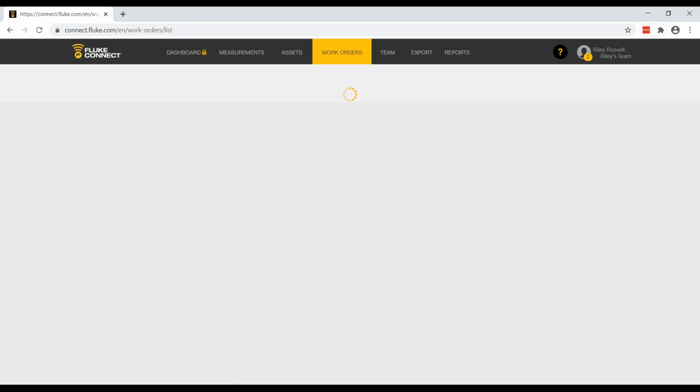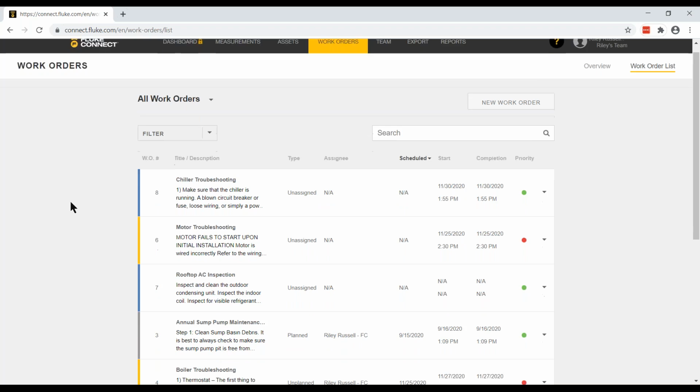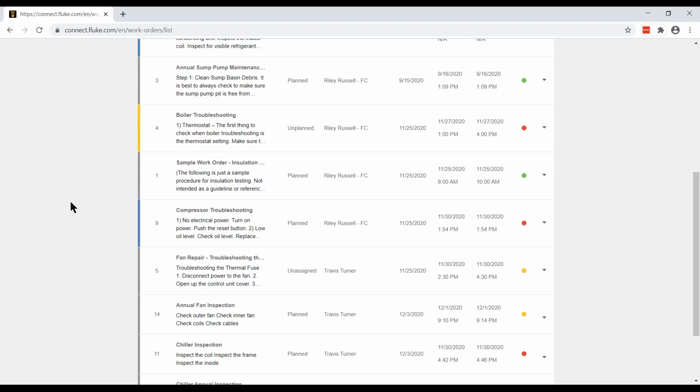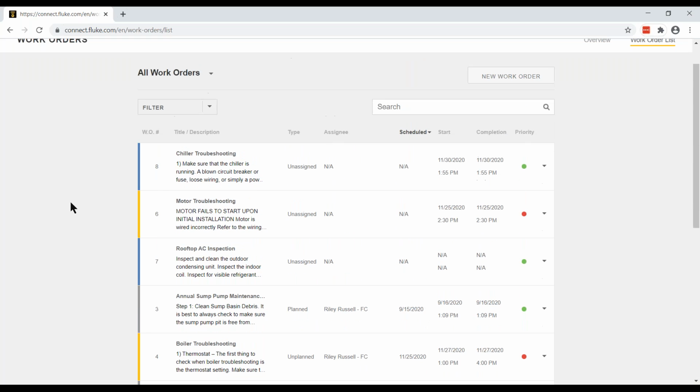The other option is to go in and look at the work order list, which will give you much more detailed information about all of the work orders. And because this is a web application, it's always a good idea to click the refresh button to make sure that you're viewing all of the work orders in the system. Here you can see we've got, I think, a total of 15 work orders.